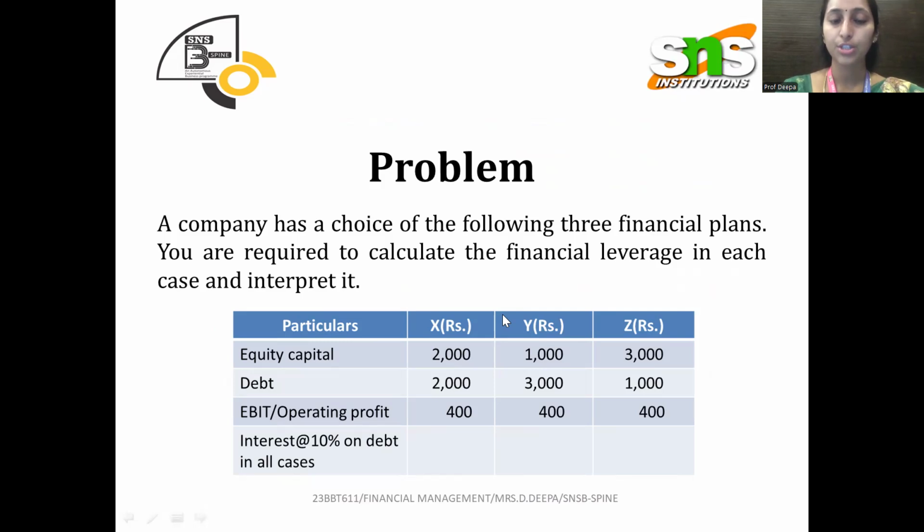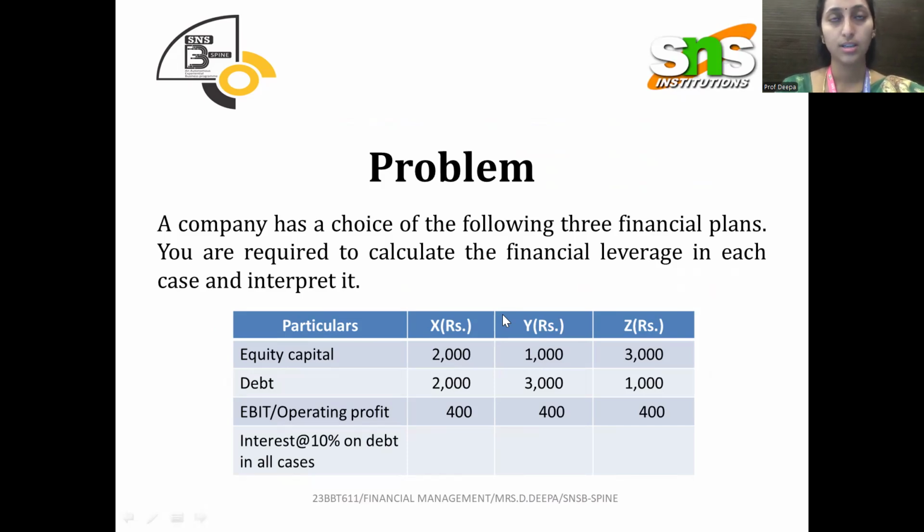Financial leverage specifically deals with financial fixed cost. That is why it is termed financial leverage. Operating leverage deals with operating fixed cost, so the name is operating leverage. There are two types of fixed cost, right? One is operating, another is non-operating. Non-operating is also called financial fixed cost.